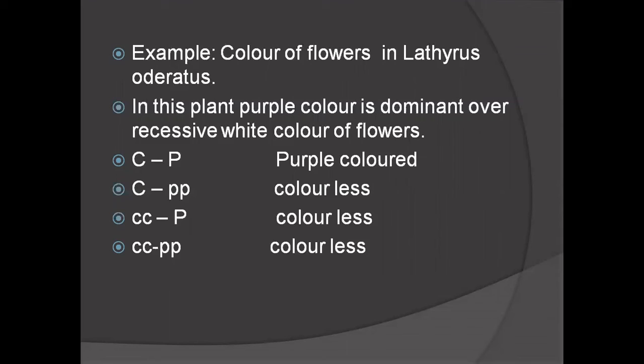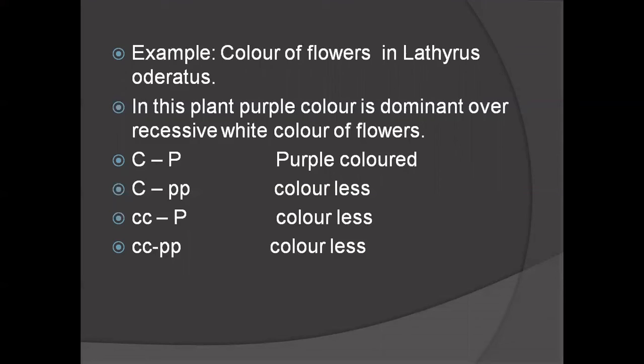So for the alleles, capital C, capital P, these are the cause of the purple color. And when capital C and small p are present, it is colorless, that is white. And when small c, capital P are present, it is colorless. When small p, small p are present, it is colorless.